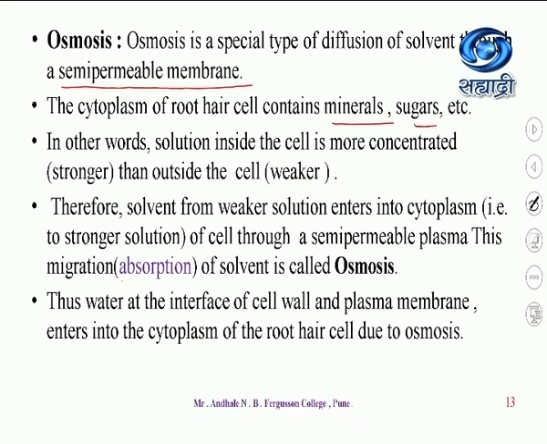Thus, water at the interface of the cell wall and plasma membrane enters the cytoplasm of the root hair cell due to osmosis. As we know, in the root hair there are pectin and cellulose. They have affinity towards water, due to their colloidal, or hydrophilic, properties, which helps the water to enter.